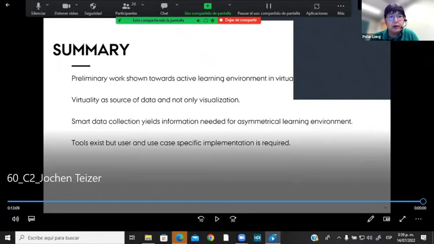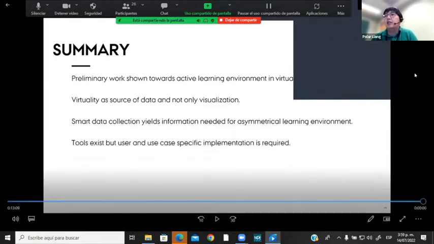So we're going to move on to our next speaker. It will be paper ID 64, and he will be presenting online. The title is "A Knowledge Graph for Automatic Construction Workers' Safety Violation Identification," by Mr. Yifan Zhu from the University of Hong Kong. So the floor is yours.